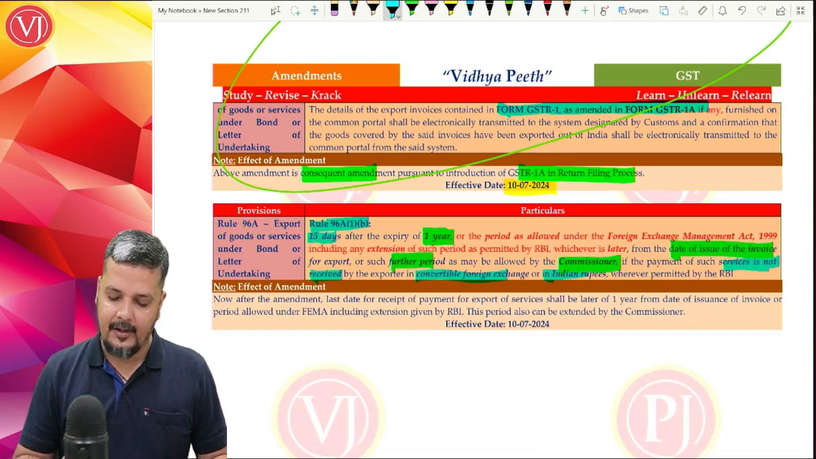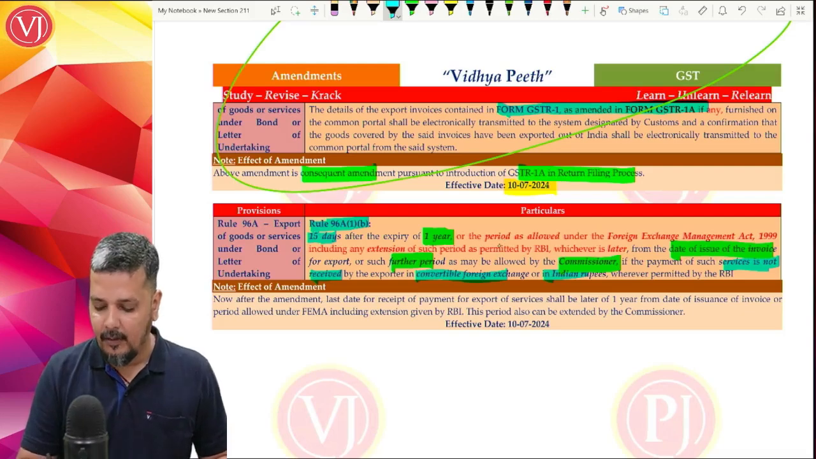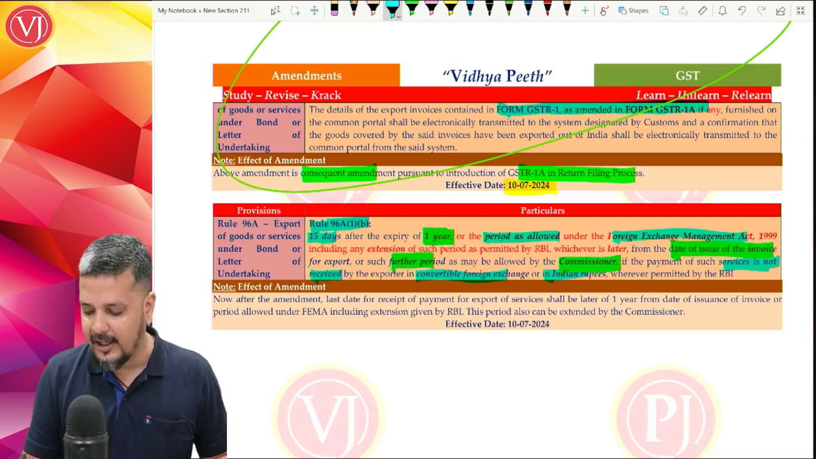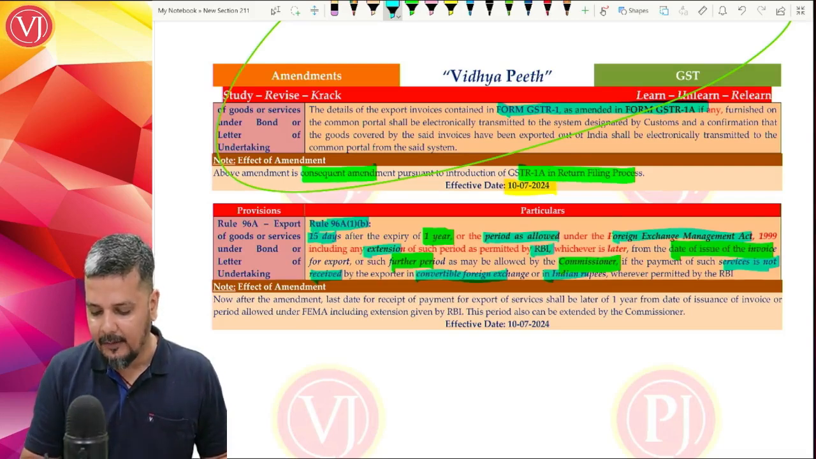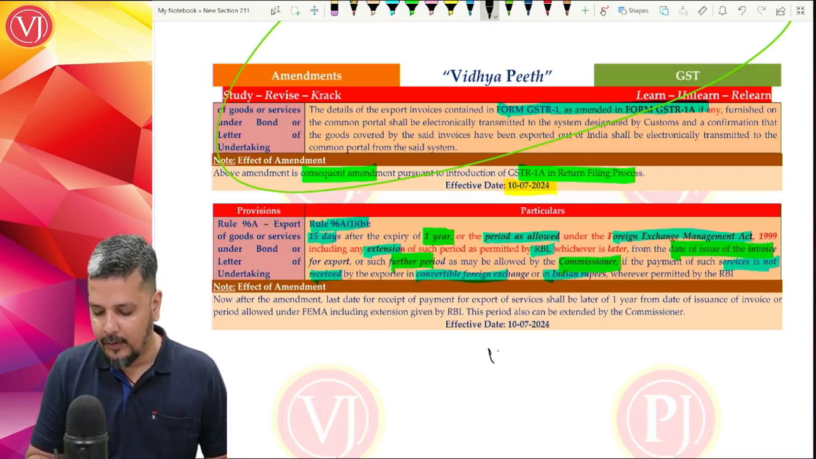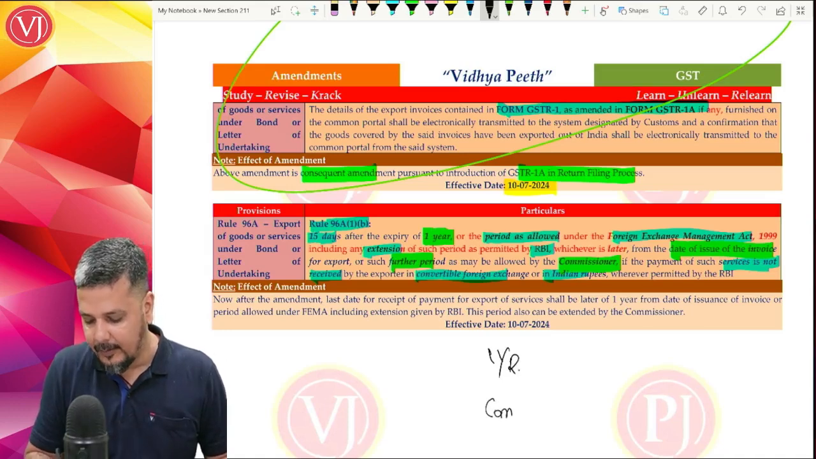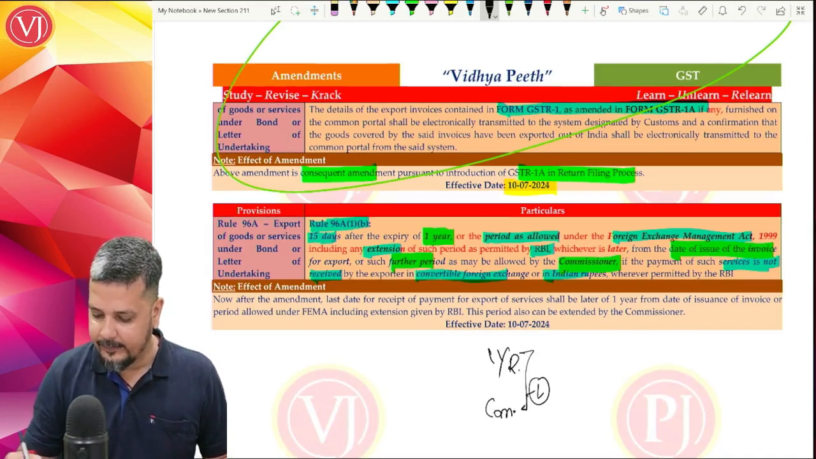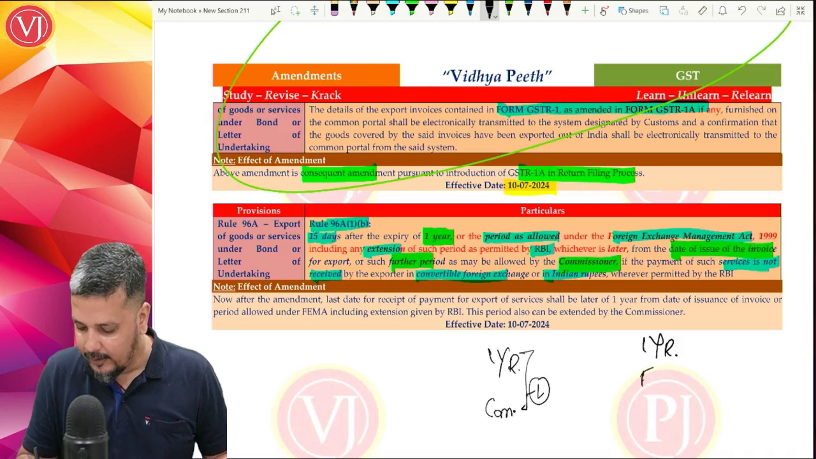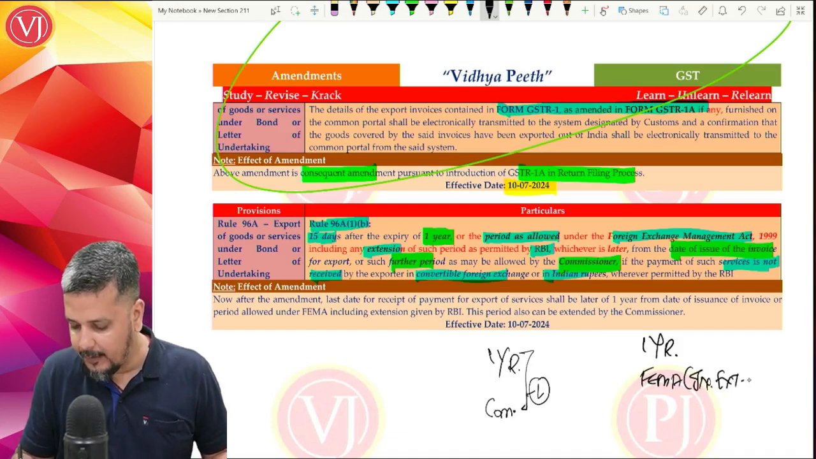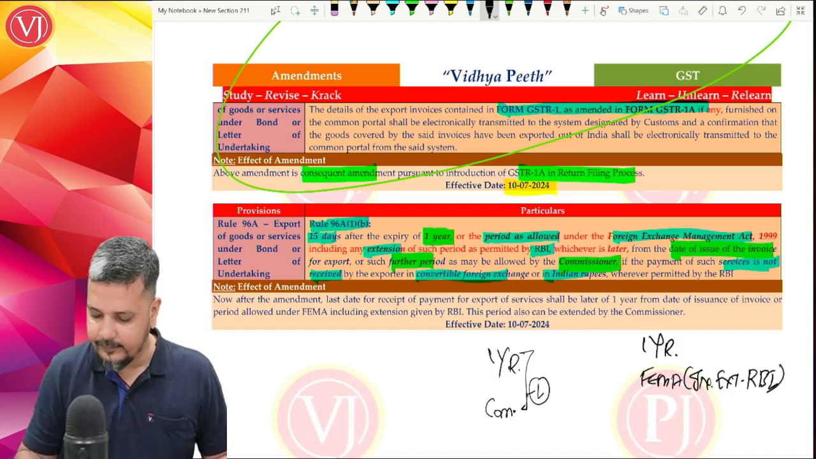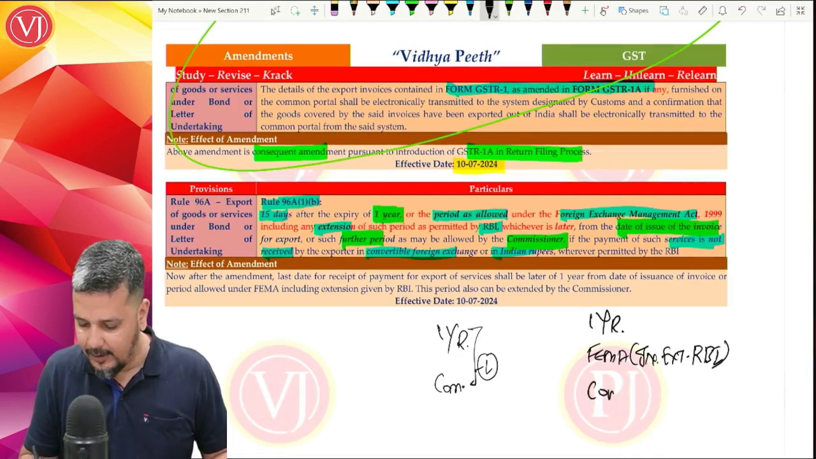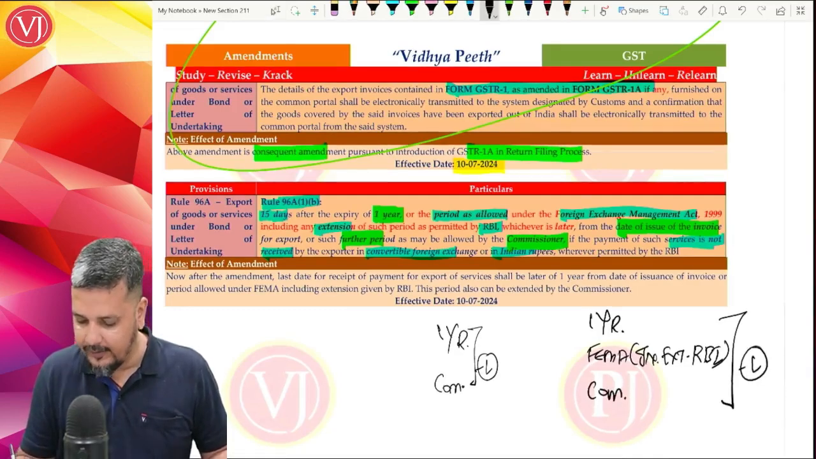Now what they have amended is, they have said that this 1 year time period is not basically 1 year. It is 1 year or the period allowed under the Foreign Exchange Management Act, including extension by RBI. So earlier the time limit was that you have to receive it within 1 year or as extended by the commissioner, whichever is later. Now it is 1 year or the time allowed under FEMA, including extension given by RBI, or as may be allowed by the commissioner, all the three, whichever is later.